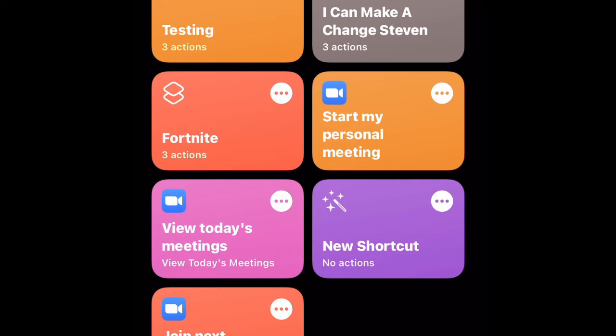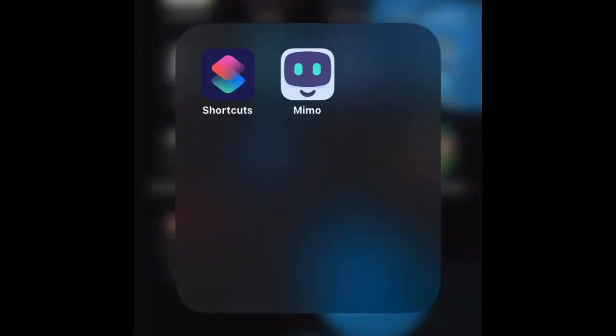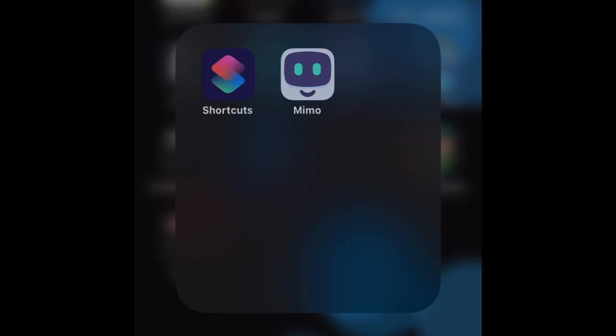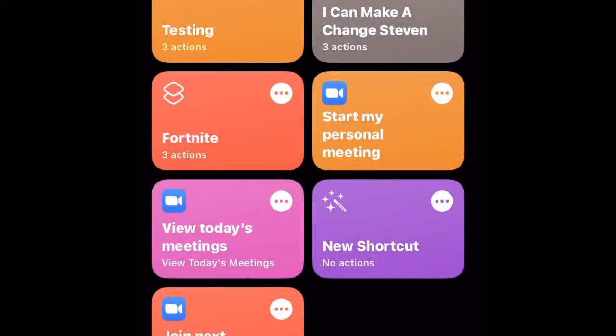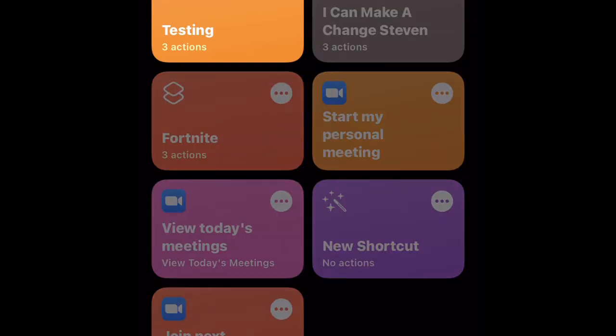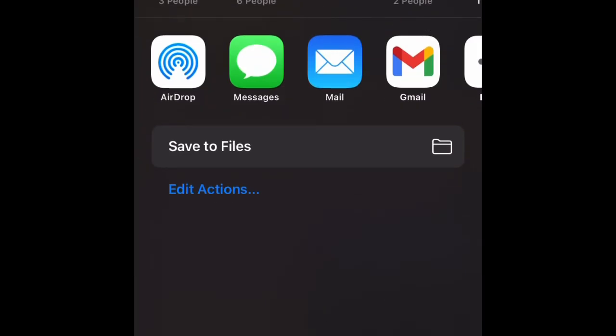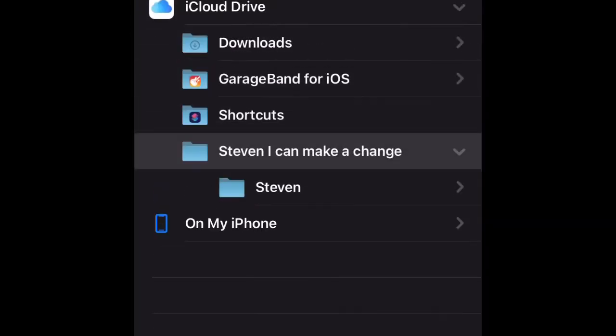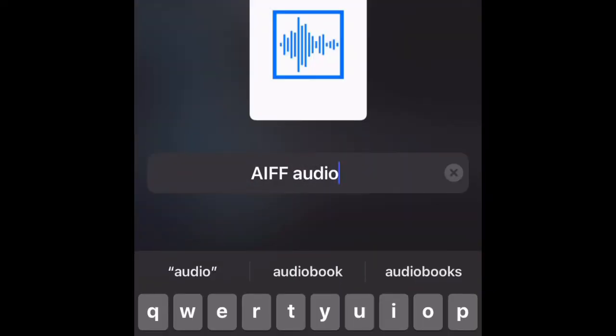Now you see these little 2 squares on the side? Tap that. The little squares right here, you tap on that, right? Now press save to file. You can press audio.